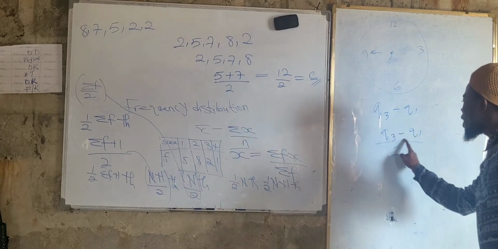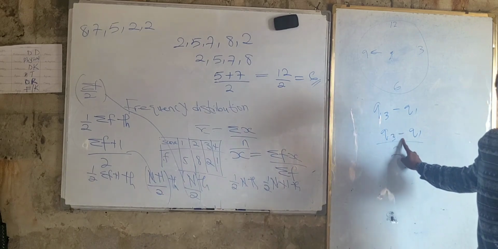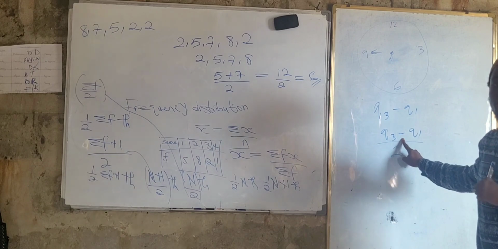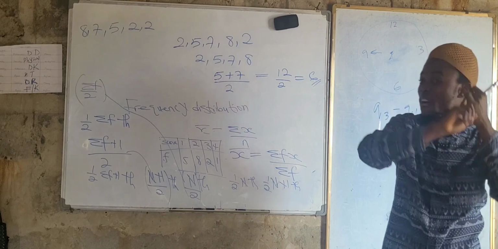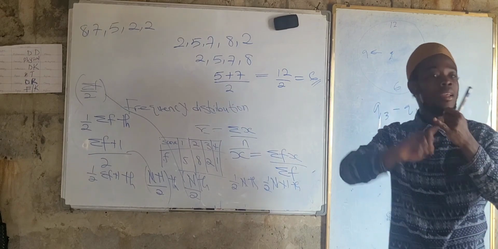But look at what we're doing here. Are we not subtracting here? Yes, sir. Yes, we are subtracting. This is not a mean. Okay. Mean is the same as what? As average. Alright?